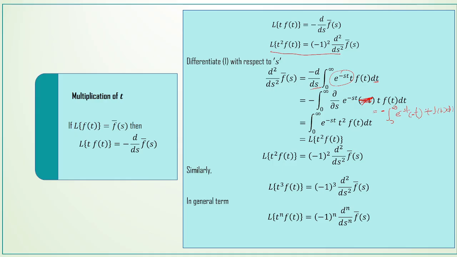This minus into minus becomes plus, and e power minus st, t into t is t squared, f of t dt.